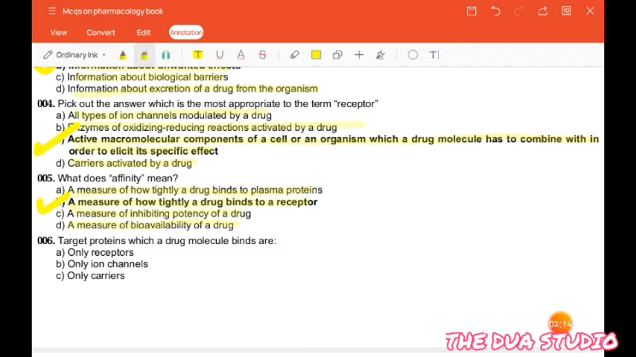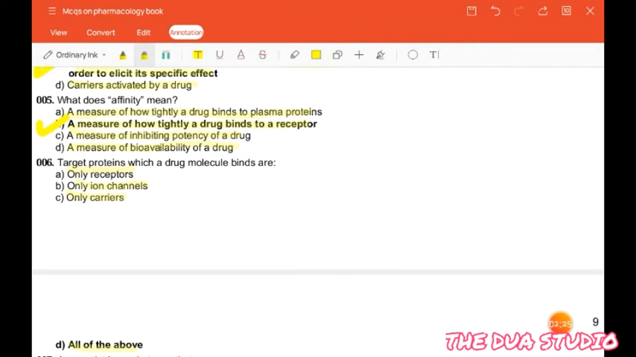Next question is: target proteins to which a drug molecule binds are only receptors, only ion channels, only carriers, or all of the above. So the correct answer is all of the above, that is, they are receptors, ion channels and carriers.